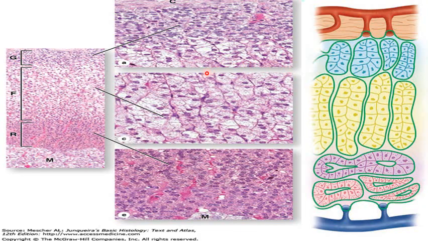So have a look at the histological picture of all three zones present in the adrenal cortex. First, beneath the capsule of the adrenal gland are the curved, arched cords of the zona glomerulosa. Then come the straight cords of polyhedral cells of the zona fasciculata, and then the anastomosing and branching cords present in the zona reticularis. So this picture shows you the histological slide of all three zones.